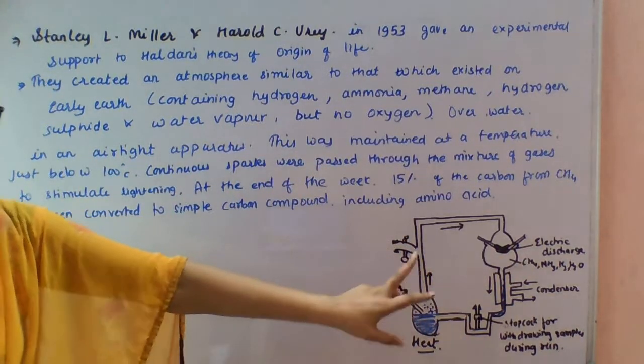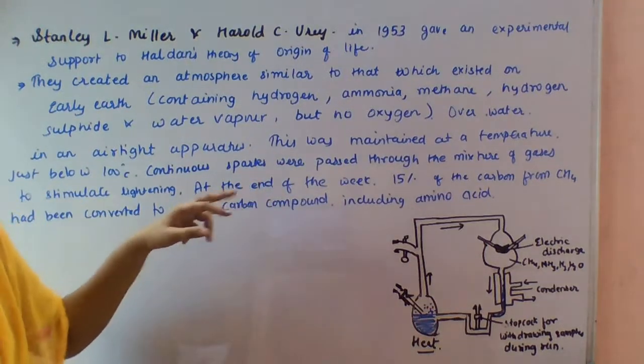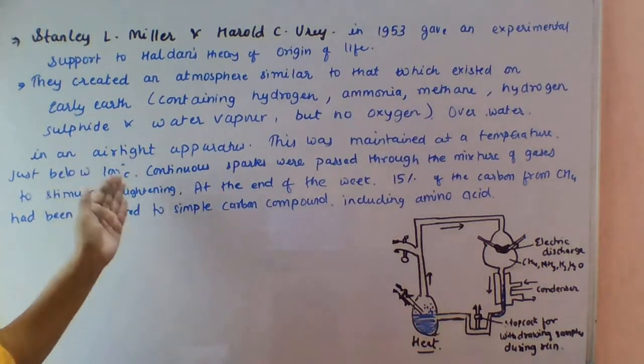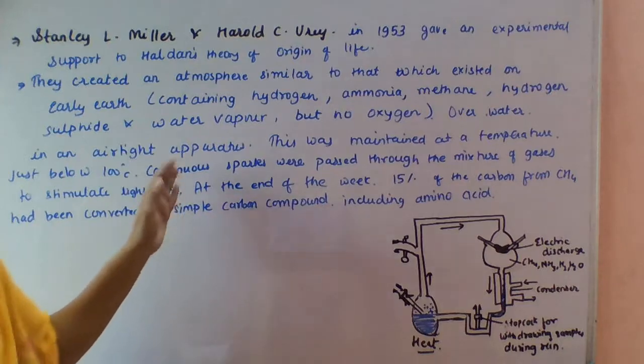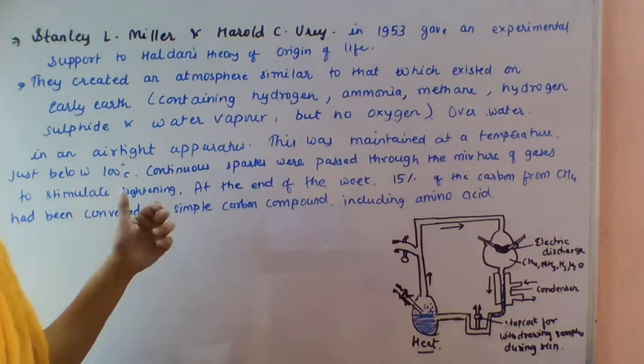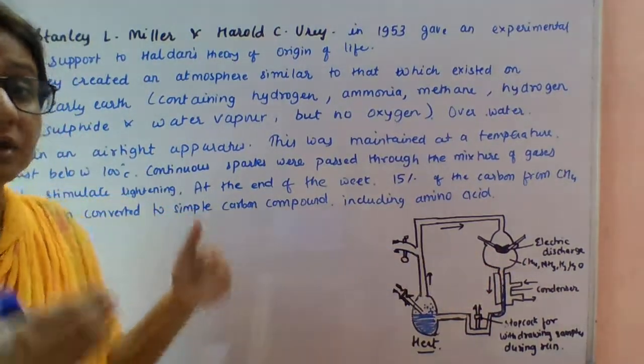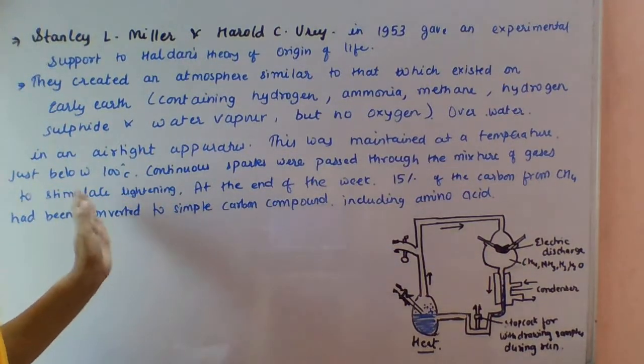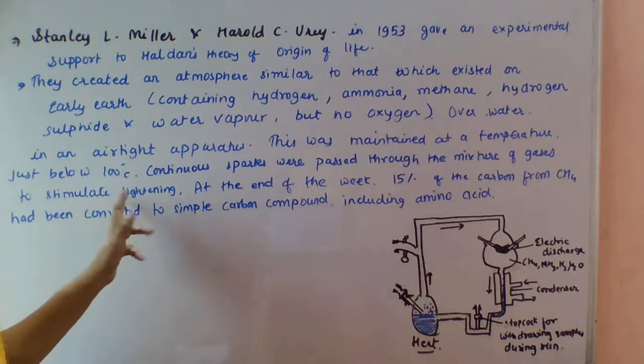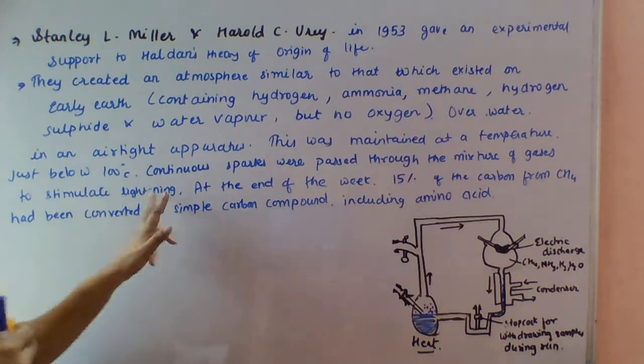This apparatus was airtight and maintained at a temperature just below 100 degrees Celsius. Continuous sparks were passed through the mixture of gases, continuous electric discharge, to simulate lightning.